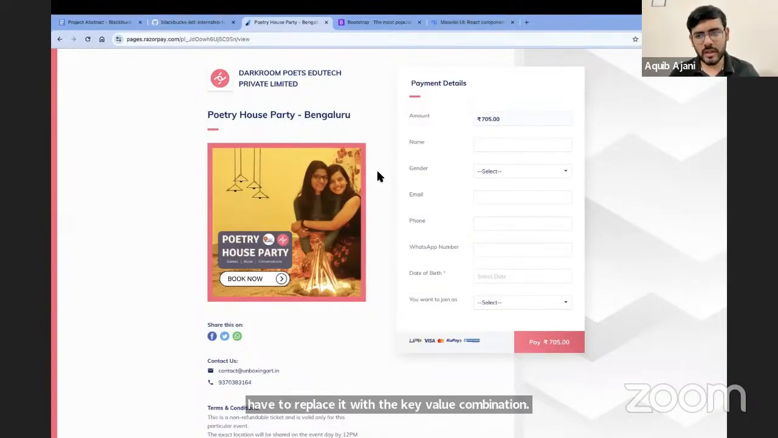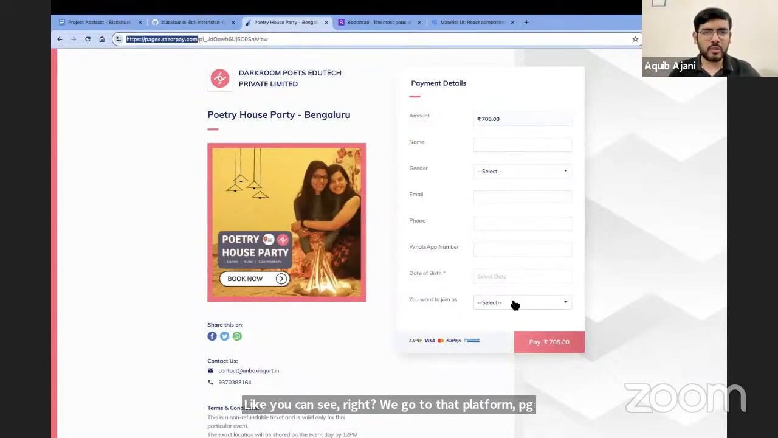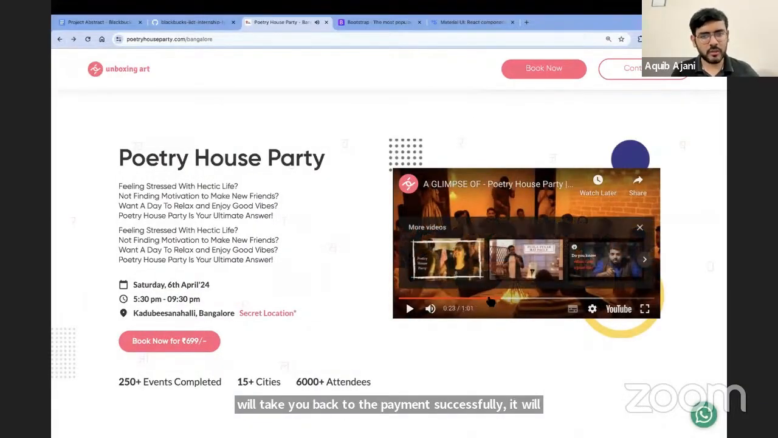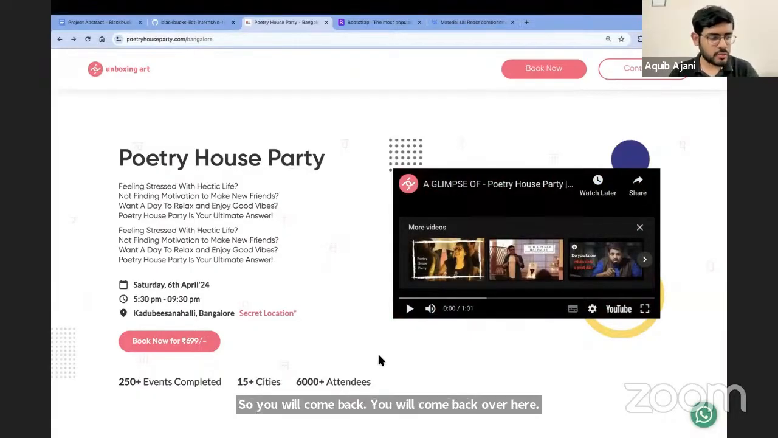So how it works is whenever you want the payment to be made, the user is actually taken to their platform. Like you can see, we go to that platform, pages.razorpay.com. And after you complete the payment successfully, it will take you back to the same page from where you made the payment. So you will come back over here. This is how payment gateway will work. Typically, this is what we do. We use a ready-made payment gateway, something like Razorpay, Paytm, Citrus Pay. There are so many options that are available.